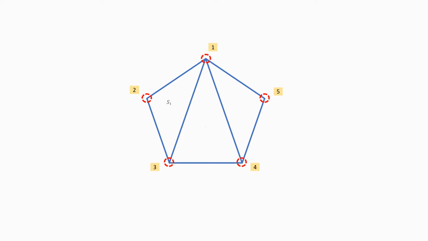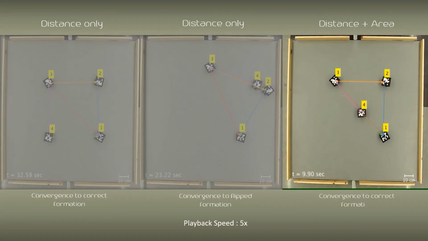If the formation involves more than 3 robots, the formation graph can be triangulated and a signed area defined for each triangle. Therefore, by using inter-agent distances in conjunction with the signed areas in the control algorithm, the desired formation is acquired even when agent 4 starts above the diagonal.